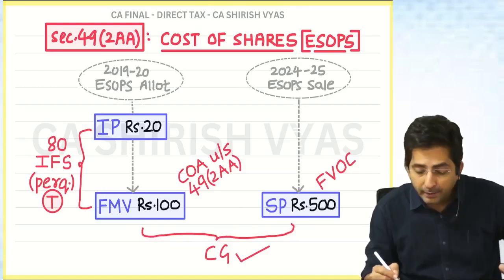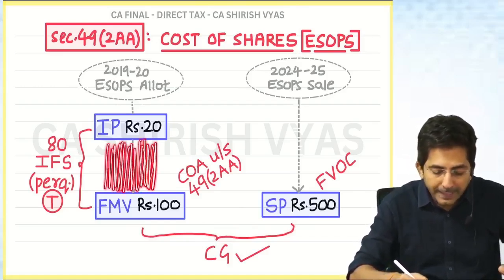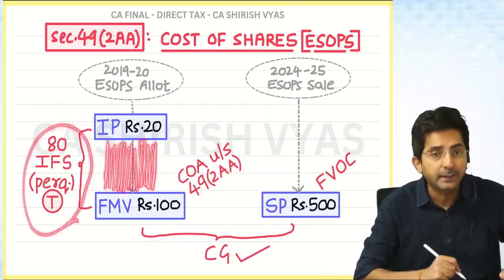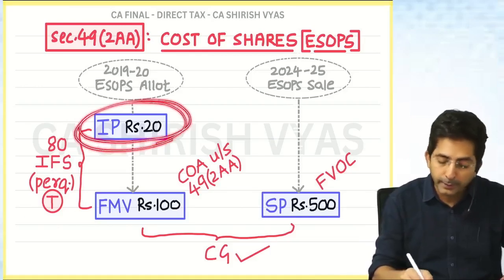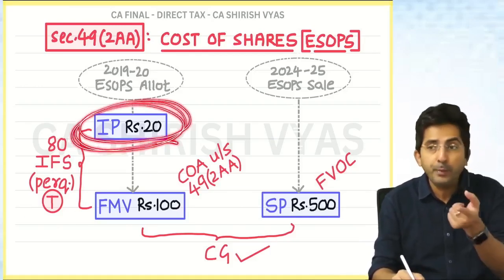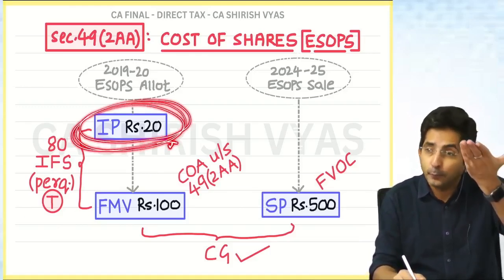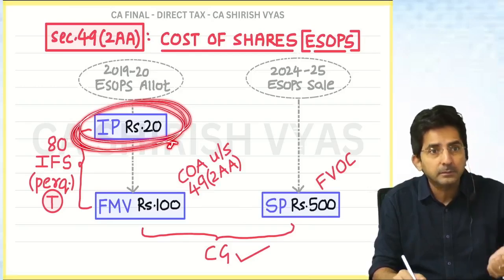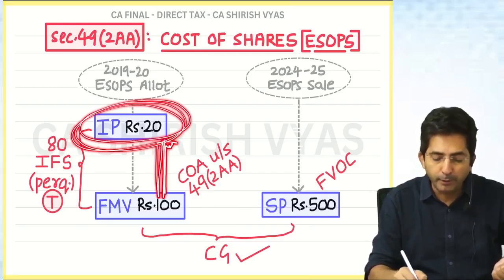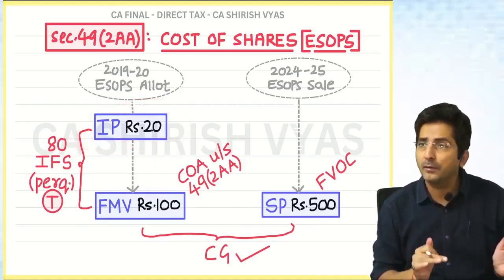You know why? Because this amount has already been taxed under the head income from salary. And imagine if the government says, no, we will take 20 as the cost because you paid 20 and what you pay is the cost. If 20 is taken as the cost, there will be double tax because from 20 to 100, I have already paid the tax. So that should be ignored now.